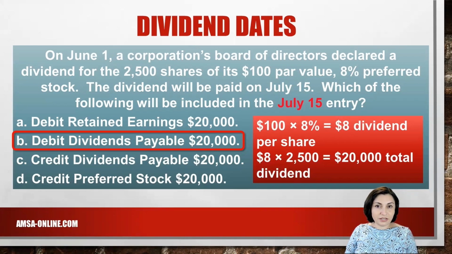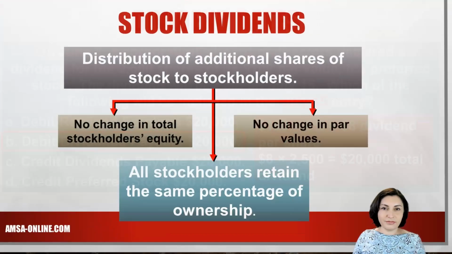July 15th is the payment date. The entry included a debit to dividends payable and a credit to cash for $20,000.